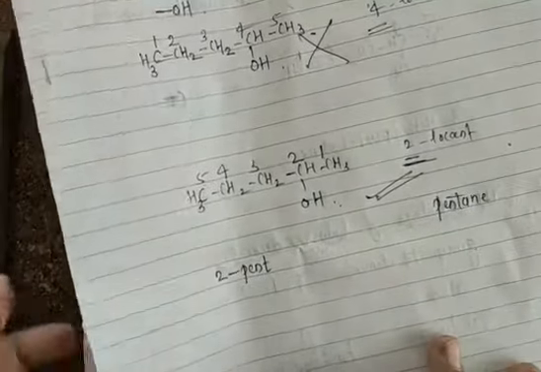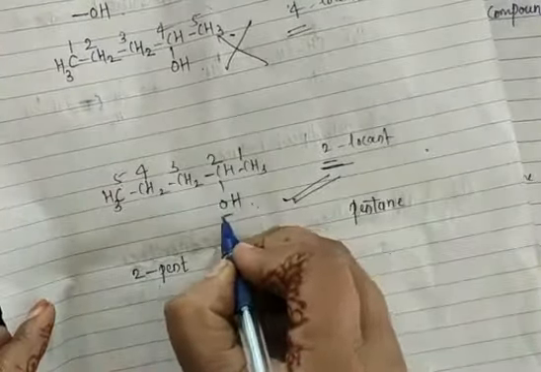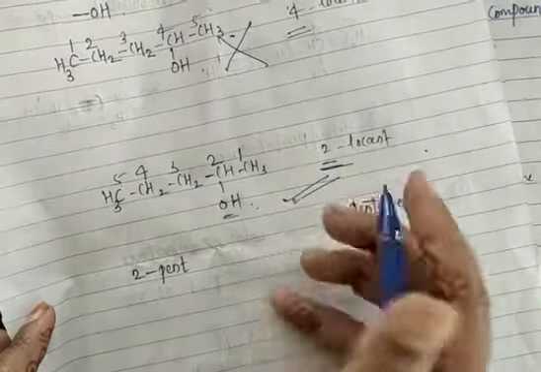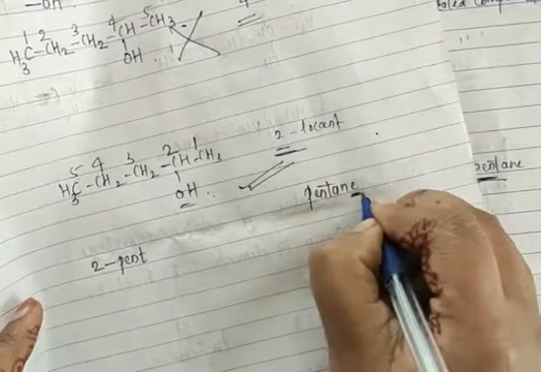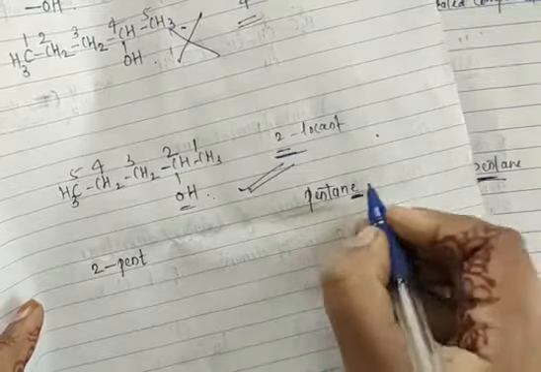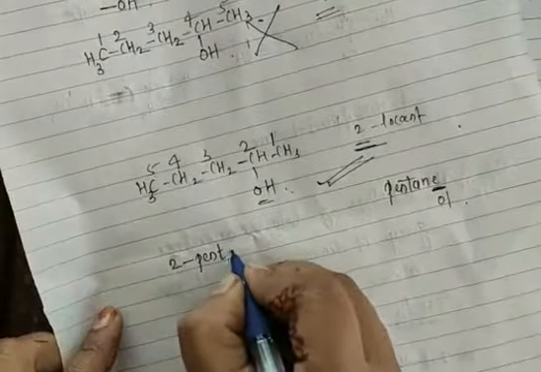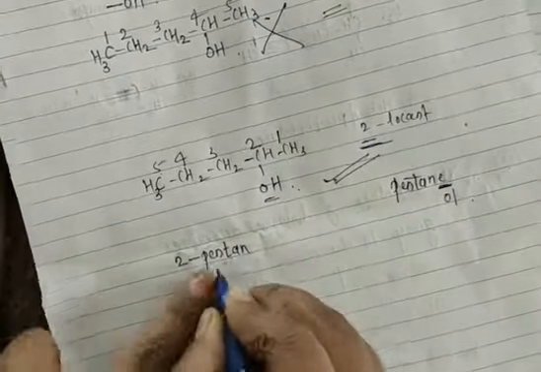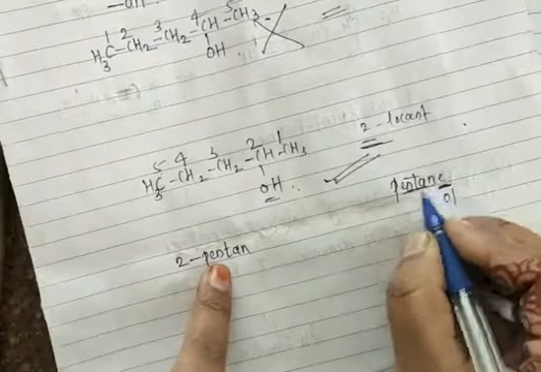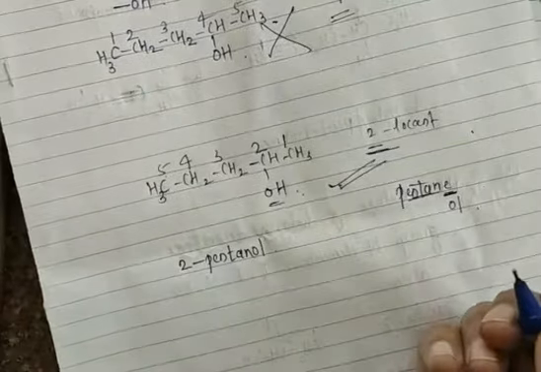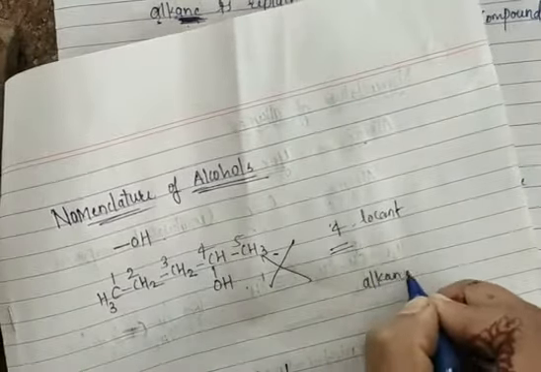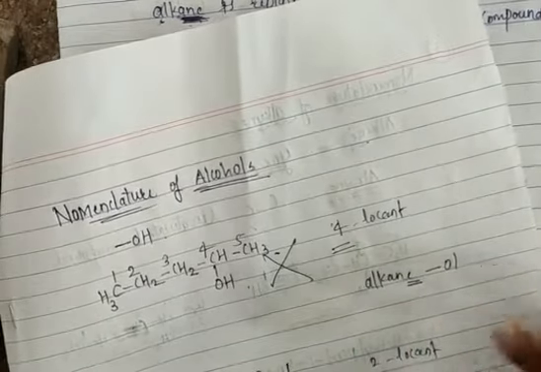If there is an OH in a given organic compound, the E in pentane is replaced with OL. So you have to write pentan-2-ol. Pentanol means that the alkane's E is replaced with OL.